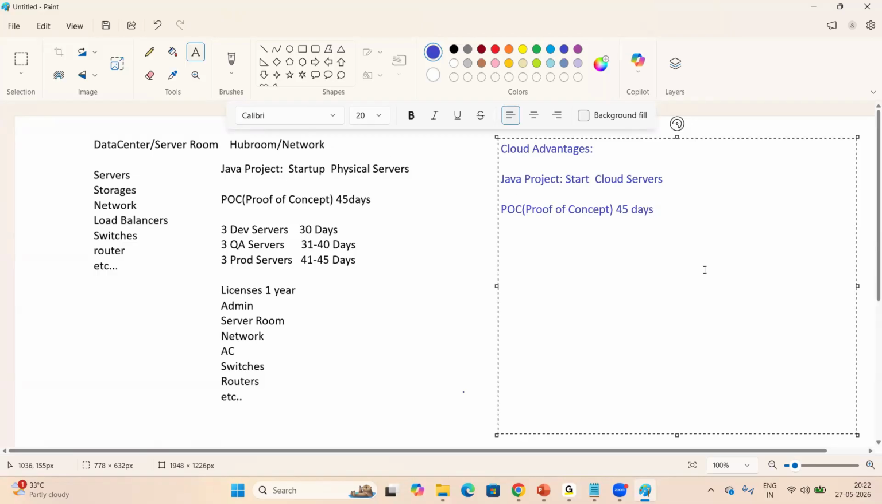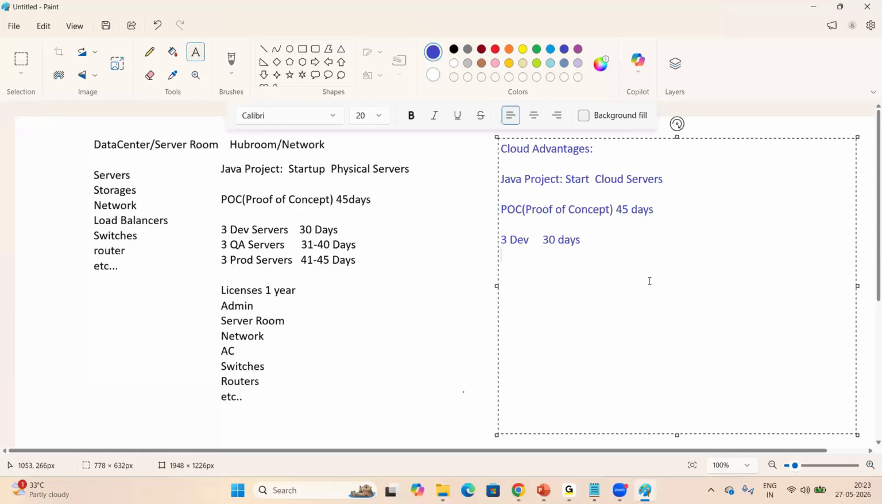Right. So in cloud, whenever we need any servers, within a minute we can create n number of servers, which is nothing but on demand. Whenever you require any resources, by a single click we can create n number of resources, which is on demand. So for the first 30 days, what will we do? We can create 3 servers for development. Dev servers. For the first 30 days, we can create the 3 servers for development, right?